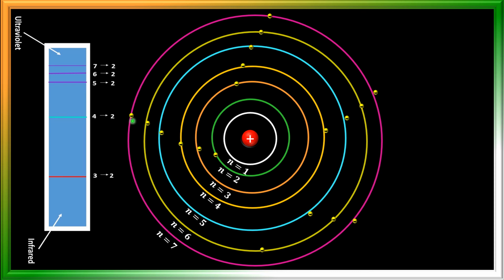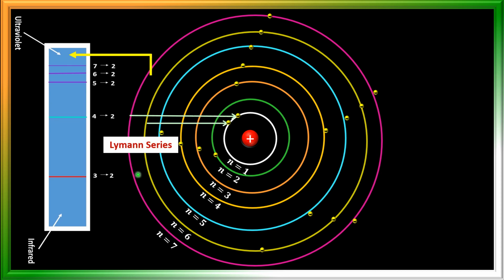When an electron jumps from a higher energy level to a lower energy level, energy is released, and the released energy is in the ultraviolet region. See here, in this region, 6 to 1, and this series is called the Lyman series, and here 5 to 1, 4 to 1, and 2 to 1.